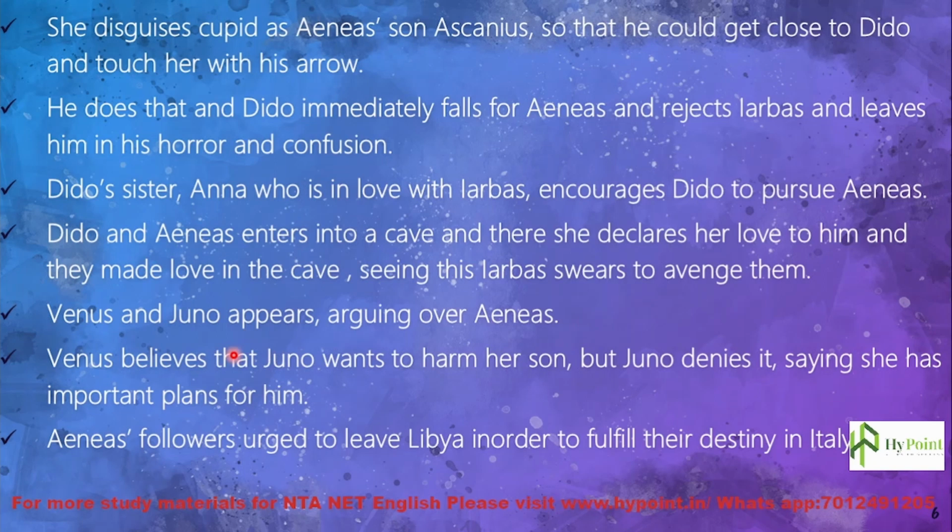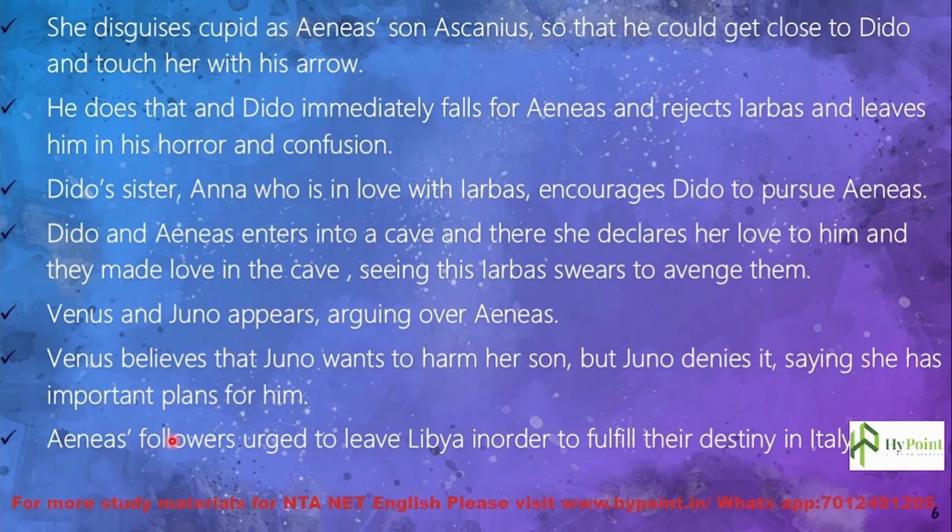So they were arguing about the future of Aeneas, and Venus believed that it is better for Aeneas to stay here with Dido, and he will be safe, and he can marry Dido and become the king of the island. She also believed that Juno's suggestions will make Aeneas' life risky, and that she wants to harm Aeneas. But Juno denies all these allegations from Venus, and she said that she has much more important plans for Aeneas, not just to be a king in this particular small island, but she has more plans for him.